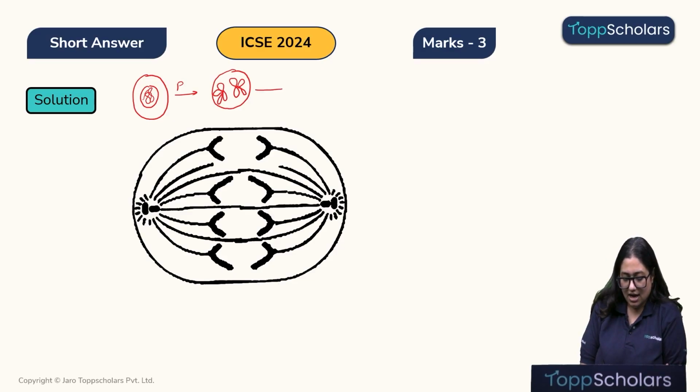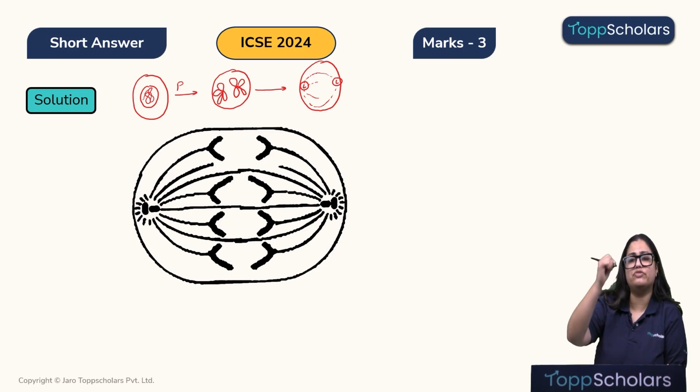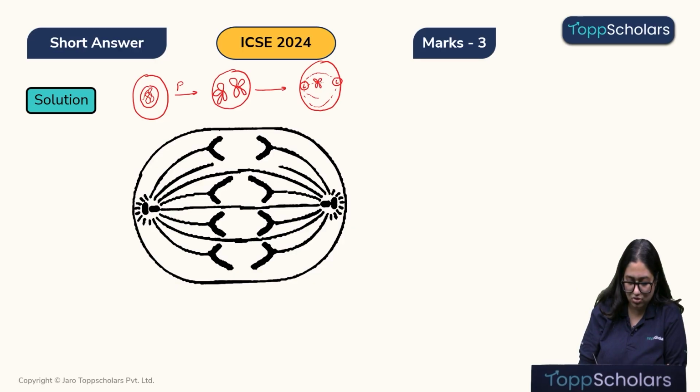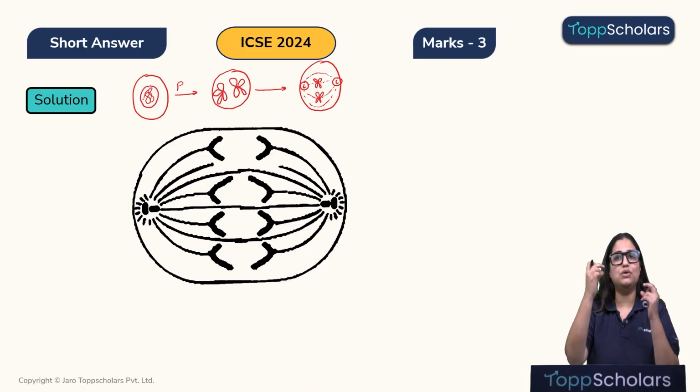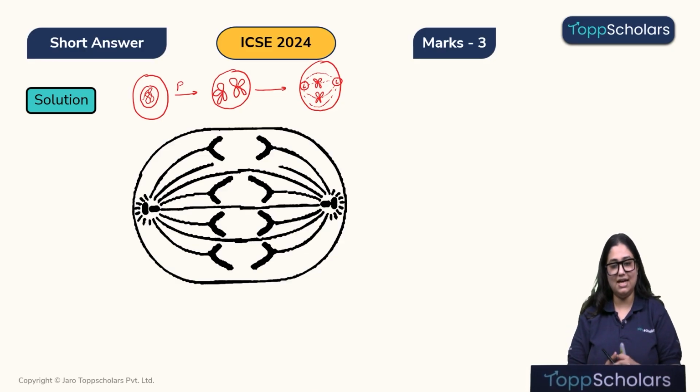Now, during the metaphase, children, what do we get to see? We get to see the centrioles, which will come at the poles, right? It will give rise to the spindle fibers. Some are continuous and some are discontinuous. So, these are the continuous ones which move from one pole to another pole. In the center, let's draw this discontinuous one. So, here are these chromosomes which are attached with the discontinuous fibers, and as we can see, the spindle fibers bring the chromosomes towards the equatorial plate, right? So, we cannot see this diagram over here. That means this is neither prophase, this is neither metaphase.